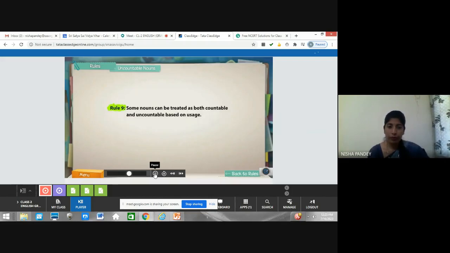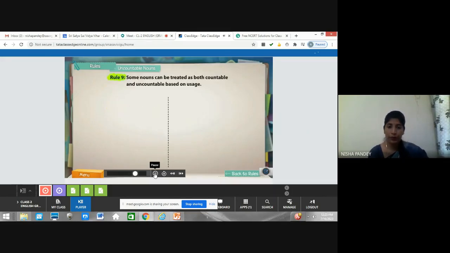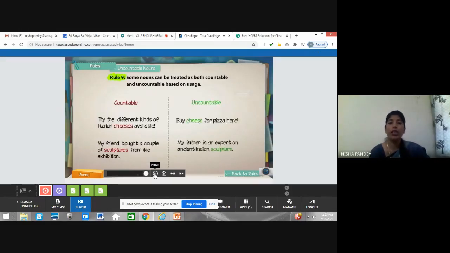Here are some examples where a noun is treated as countable or uncountable based on usage. See here: try the different kinds of Italian cheeses available. Here Italian cheeses are countable. But here you can see: buy cheese for pizza. Italian cheese is a specific one, so it's countable here. And now here is some common general cheese, so it's uncountable. We measure it in a quantity, right?